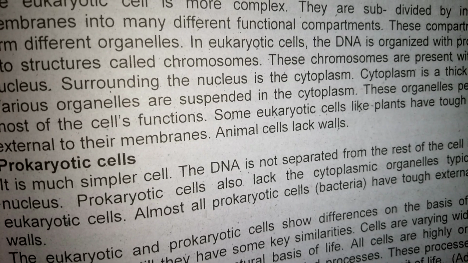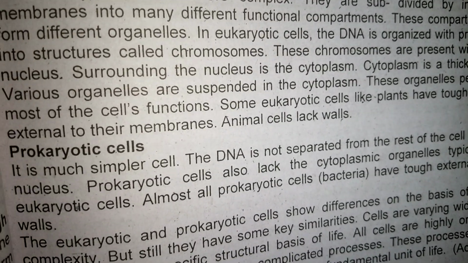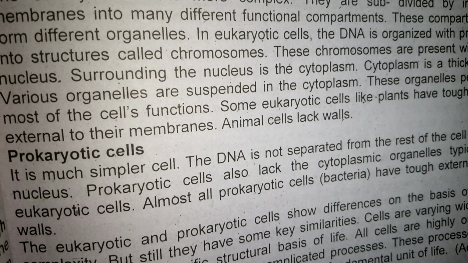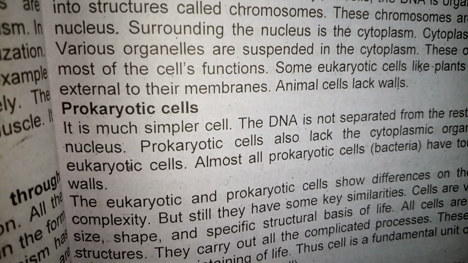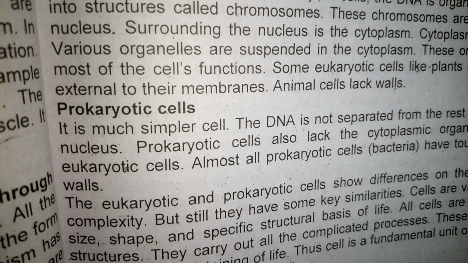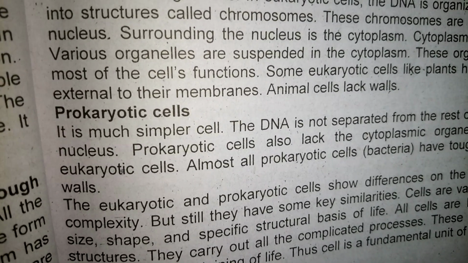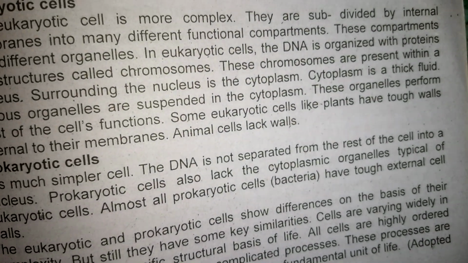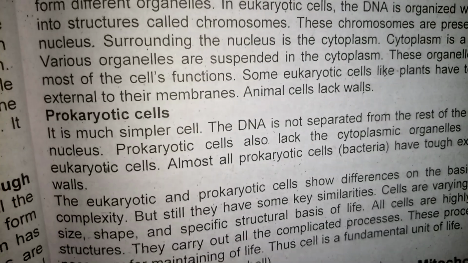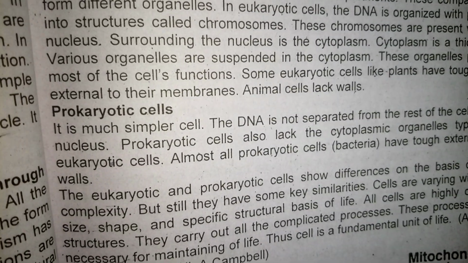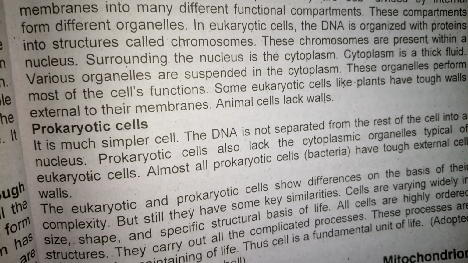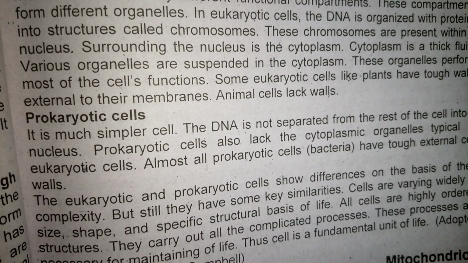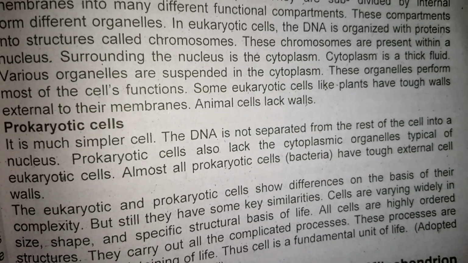Some eukaryotic cells, like plants, have tough walls external to their membranes. Animal cells lack walls. Next, we discuss the topic prokaryotic cells. It is a much simpler cell. The DNA is not separated from the rest of the cell into a nucleus. Prokaryotic cells also lack the cytoplasmic organelles typical of the eukaryotic cells. Almost all prokaryotic cells, bacteria, have tough external cell walls.